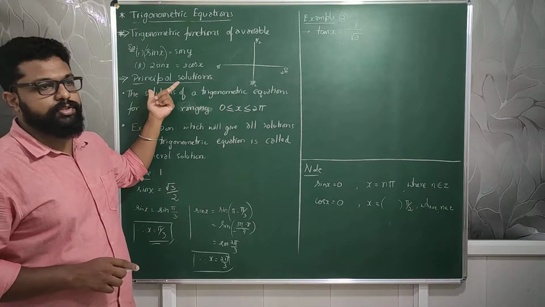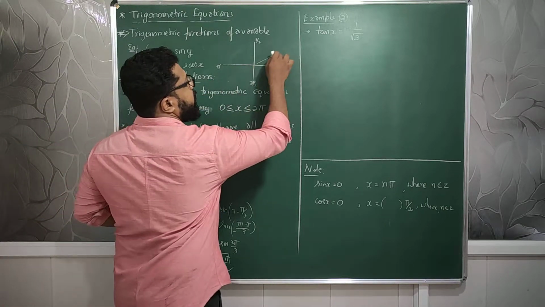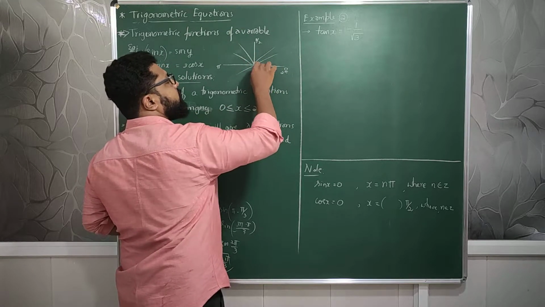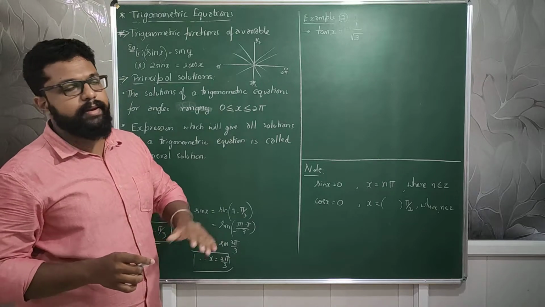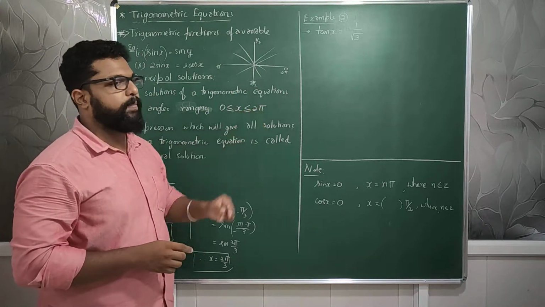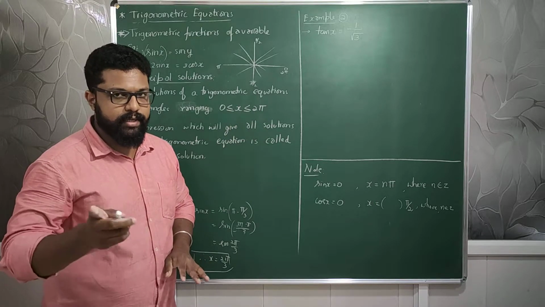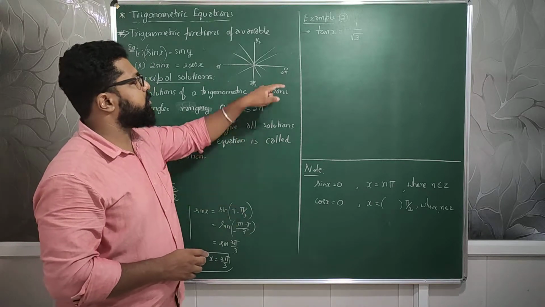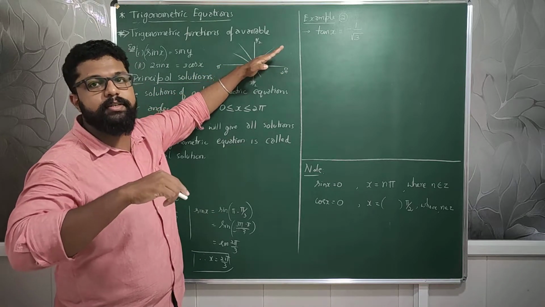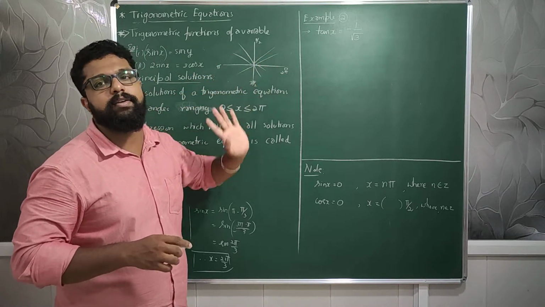That is the principal solution: all the solutions at angles like 30, 60, 90, all these values at a particular angle, are called principal solutions. Why are values beyond 2 pi not called principal solutions? That is another question. Because whatever values come after 2 pi will repeat the values which have already occurred in one rotation.